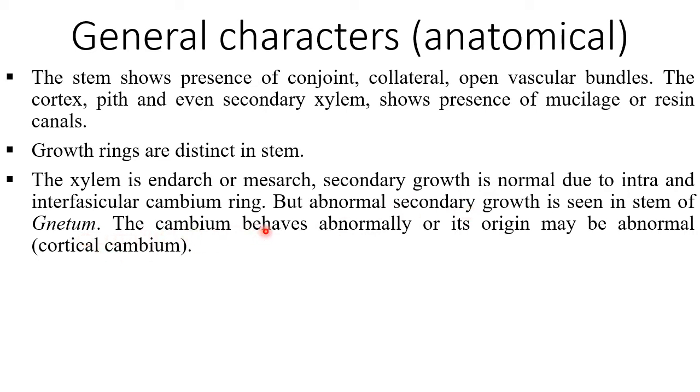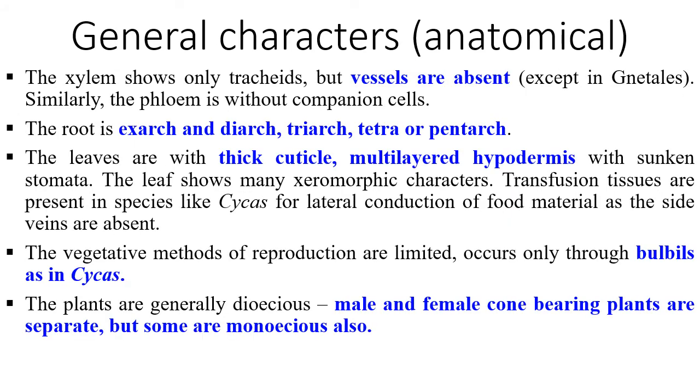The cambium behaves normally, or its origin may be abnormal, like cortical cambium can be formed in some of the gymnosperms. The xylem includes only tracheids, but vessels are absent. Similarly, the phloem is without companion cells.